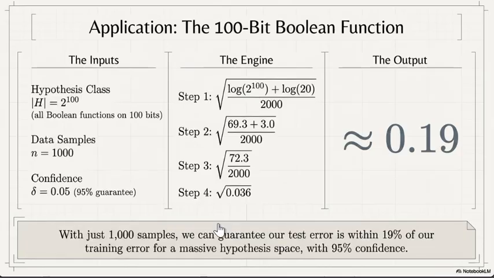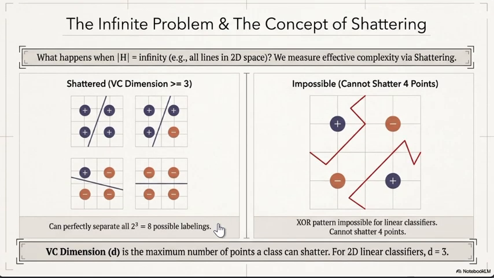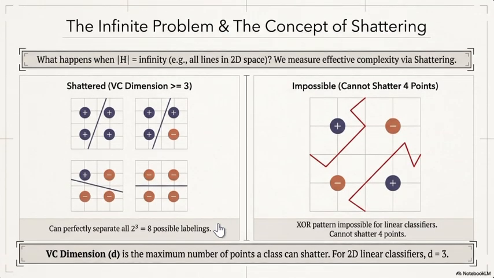Okay. Now we see the infinite problem. Many useful classes are infinite, for example all lines in the plane, so we can no longer count the number of hypotheses. Instead, we measure the largest number of points the class can shatter, that is, perfectly separate under every possible labeling. That number is the VC dimension. For linear classifiers in 2 dimensions, the VC dimension is 3.